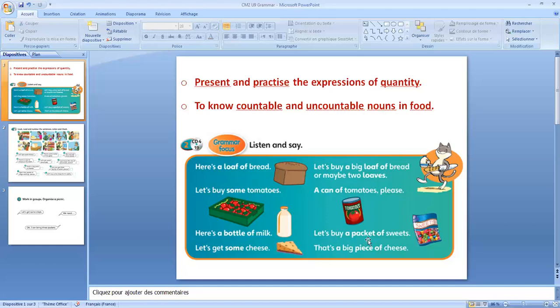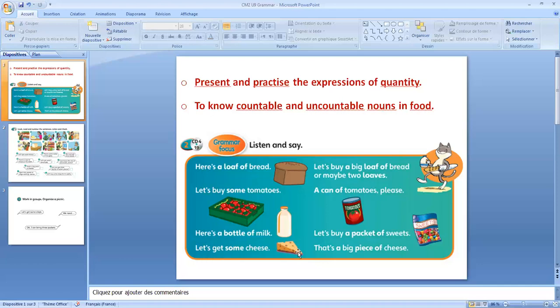Here, let's buy a packet of sweets. Sweets are plural and they are countable. We can say 2 sweets, 3 sweets, 4 sweets, but we cannot count how many sweets are inside of this packet. So we say this is a packet of sweets. And here, let's get some cheese.